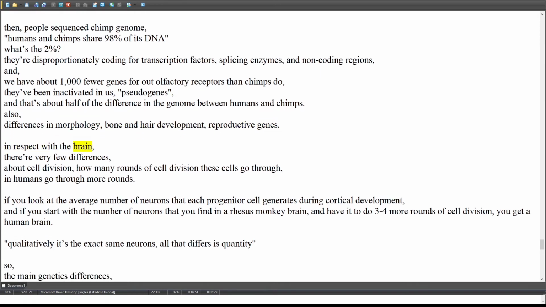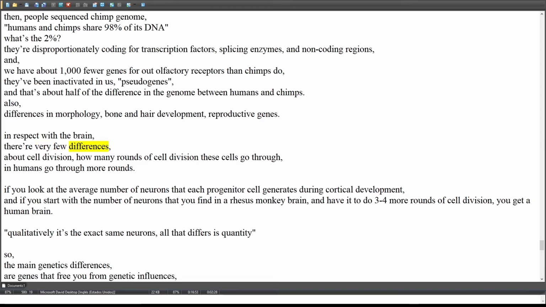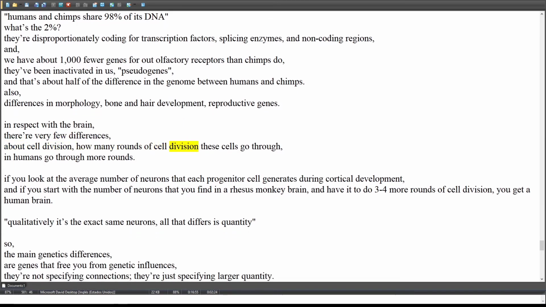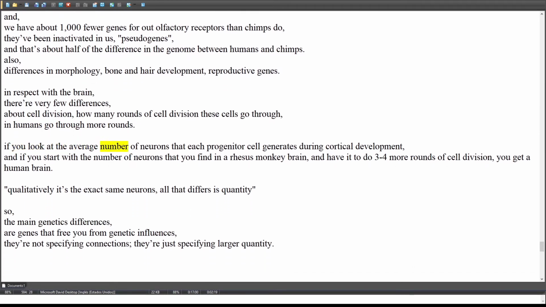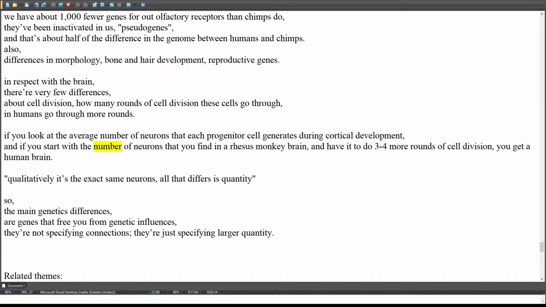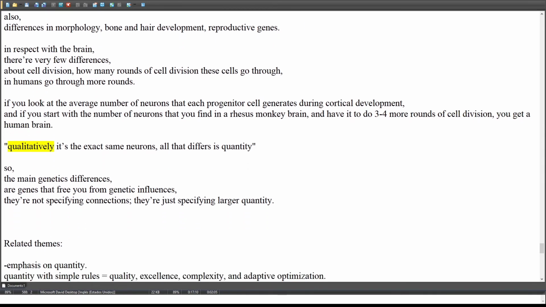With respect to the brain, there are very few differences. It's about cell division, how many rounds of cell division these cells go through. In humans they go through more rounds. If you look at the average number of neurons that each progenitor cell generates during cortical development, and you start with the number of neurons that you find in a rhesus monkey brain, and have it do 3 to 4 more rounds of cell division, you get a human brain. Qualitatively it's the exact same neurons, all that differs is quantity.